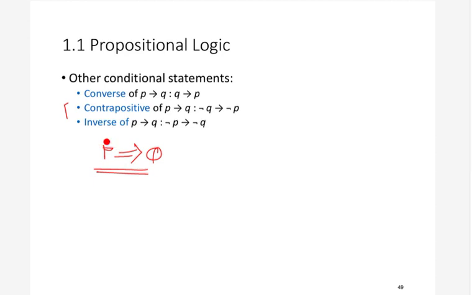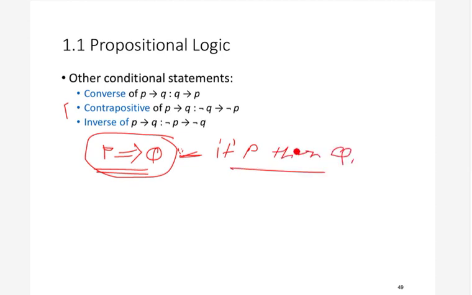We can write it like this: if p then q. These are very basic things. If p then q, so basically p implies q. Now, if we have a conditional statement of this form, then we can write a converse statement of it. What is the converse of a conditional statement? If we have the conditional statement p implies q, then the converse will become q implies p.